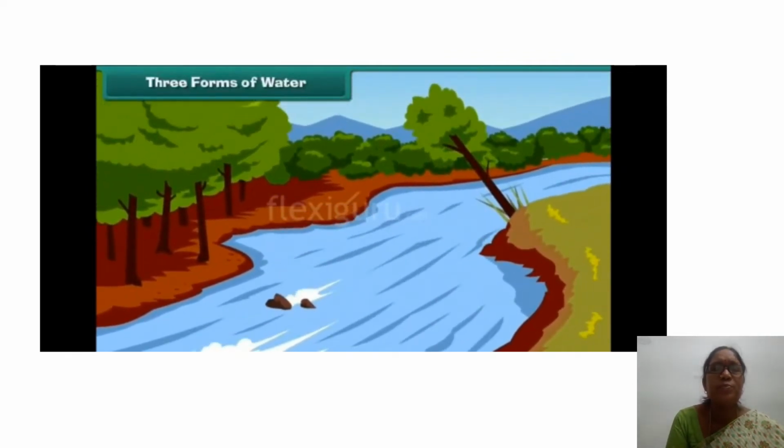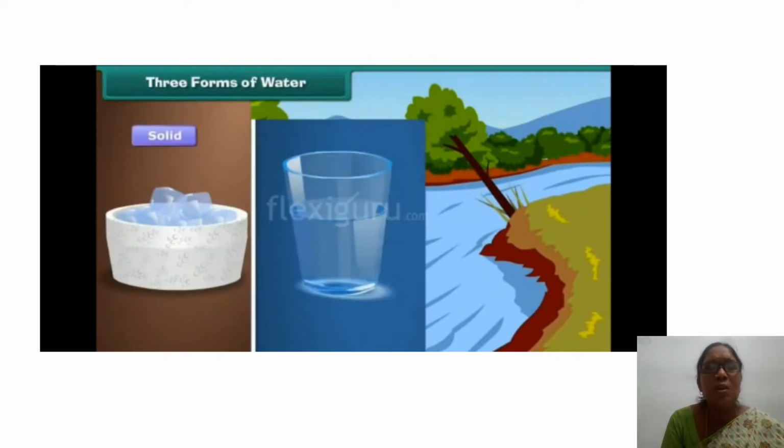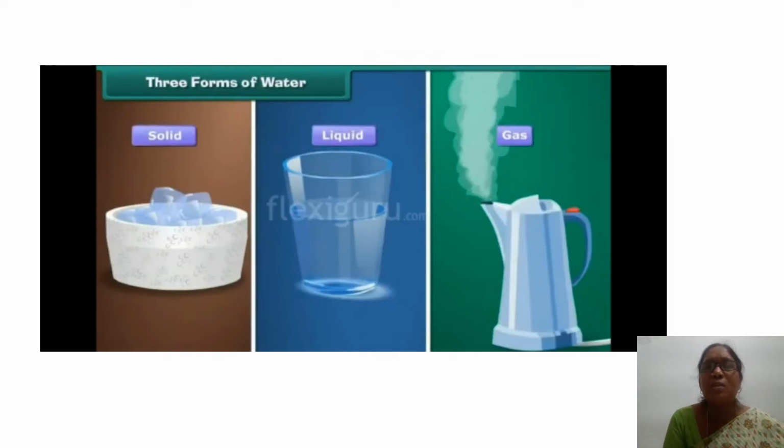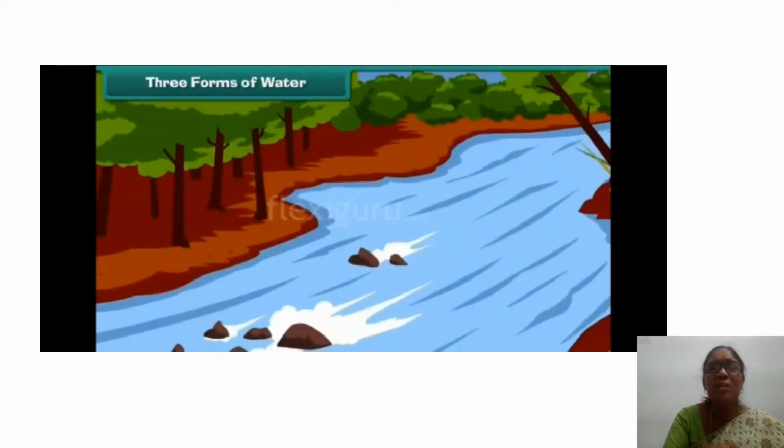Firstly, solid, liquid, gaseous form. What's the solid form of water? Nikhil? Ice. Ice is the solid form. Liquid. There's the liquid form. There is liquid water in a glass. We drink liquid water. Then the third is gaseous form.